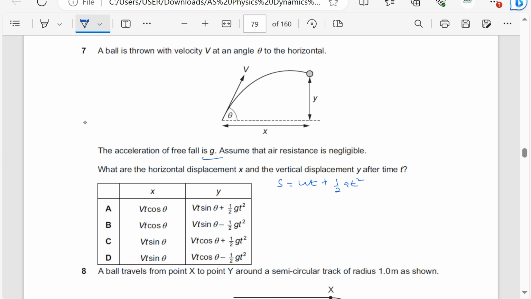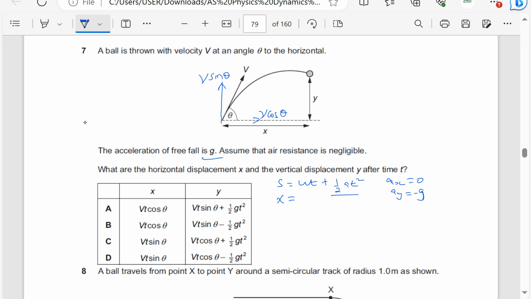S in the horizontal will be x. Acceleration in the horizontal is 0. Acceleration in the vertical is going to be g, but negative since it moved against gravity. So this is 0, and we have u. We resolve v in the horizontal: v to the horizontal will be v cos theta, and v to the vertical will be v sine theta.